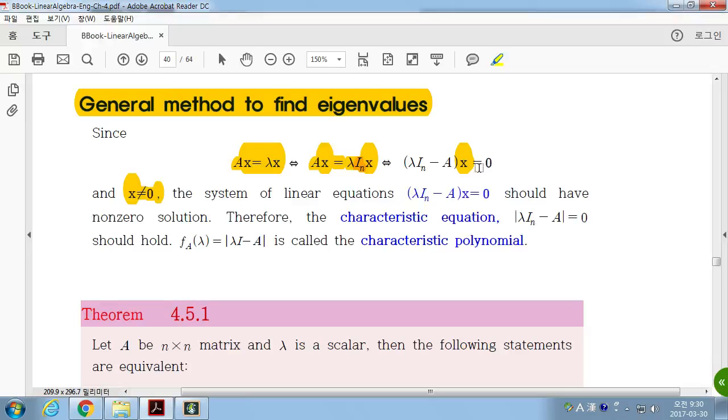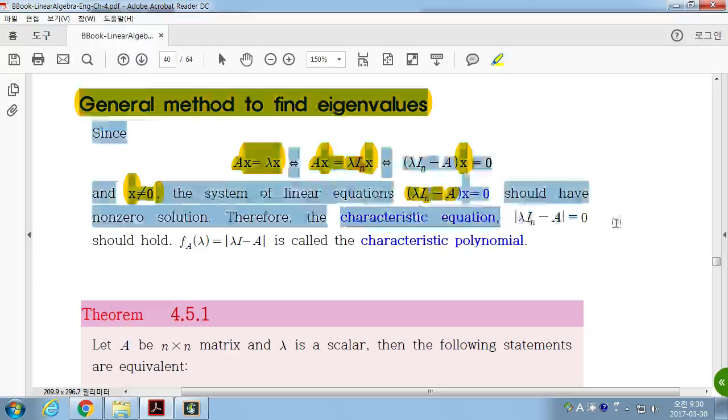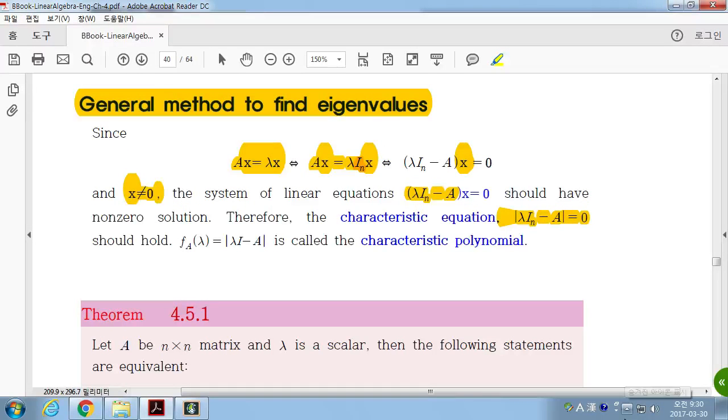What does it mean? If a homogeneous system of linear equations has a non-trivial solution, then this matrix should have what? Its determinant is 0. If the determinant of this matrix is non-zero, then we should have a unique solution, x is equal to 0. But x is not 0. So this cannot be a non-singular matrix. It should be a singular matrix. Is it clear? Okay.